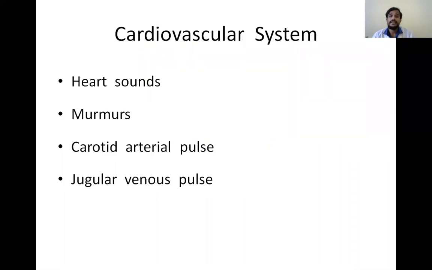In the cardiovascular system, we will see the heart sounds. The normal heart sounds are present or not, or if there is any abnormality in the heart sound. And we will see the murmurs, if there are any murmurs. And we will see the carotid arterial pulse and jugular venous pulse. All these things we will see in the cardiovascular examination.